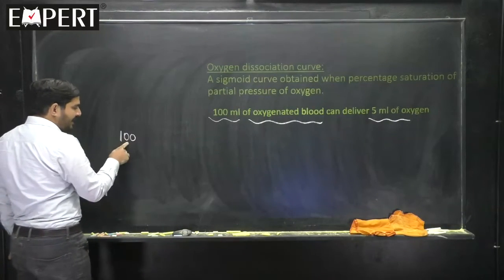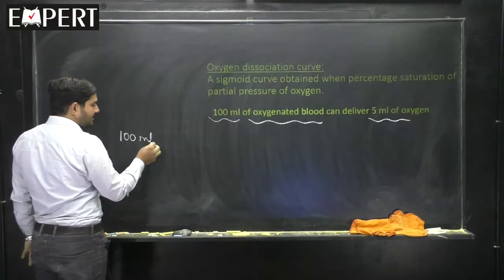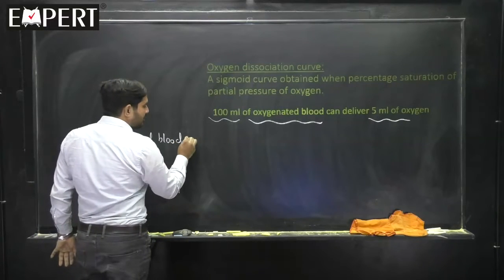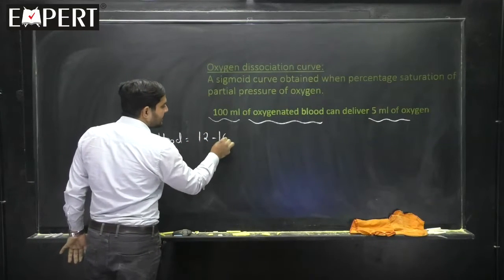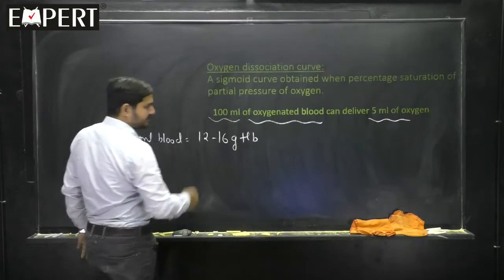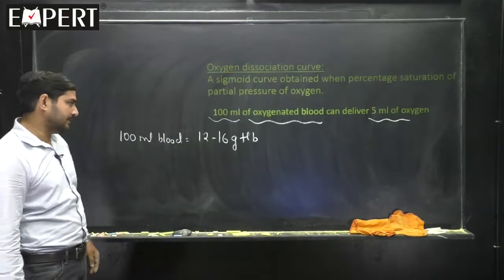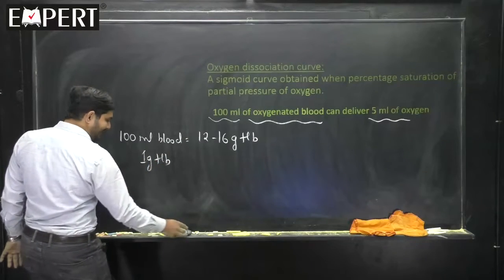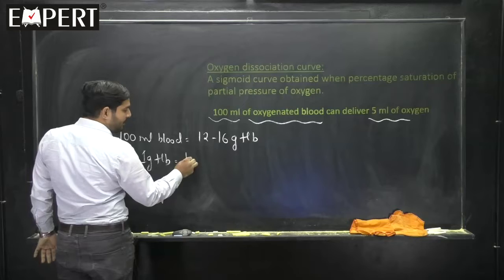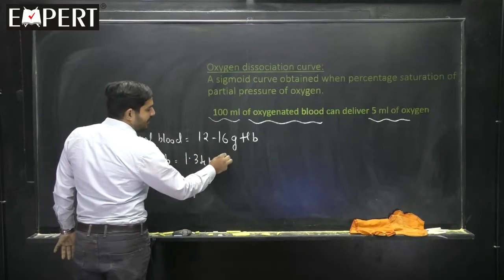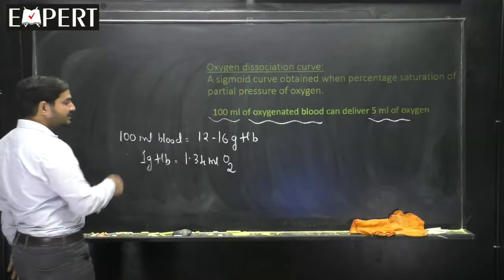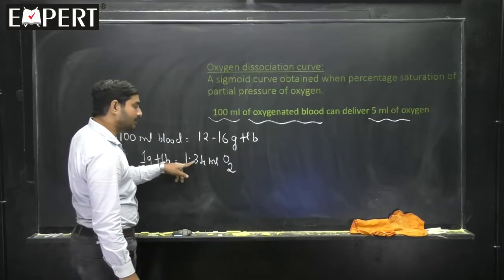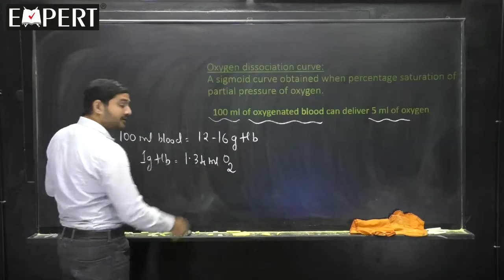100 ml of blood may have 12 to 16 grams of hemoglobin. 12 to 16 grams of what? Hemoglobin. Now, 1 gram of hemoglobin can nearly carry 1.34 ml of oxygen. These two values to remember. 1 gram of hemoglobin can nearly carry 1.34 ml of oxygen.